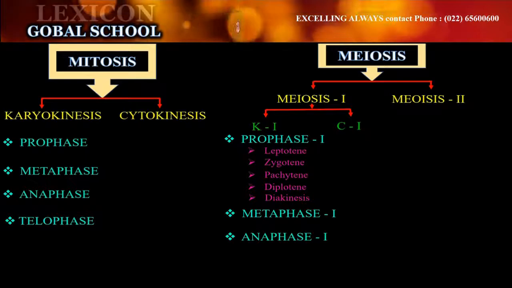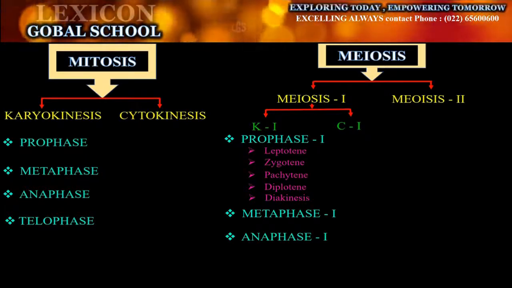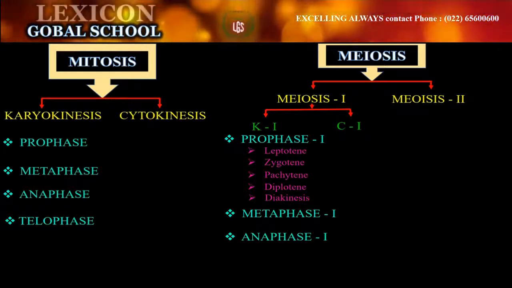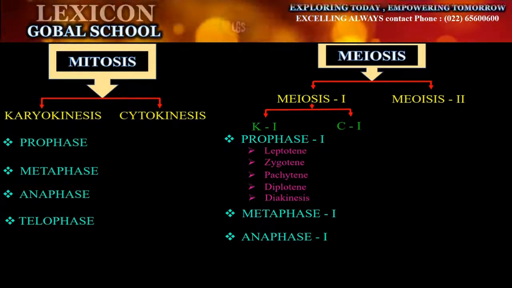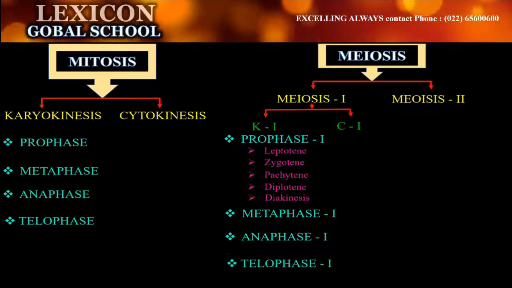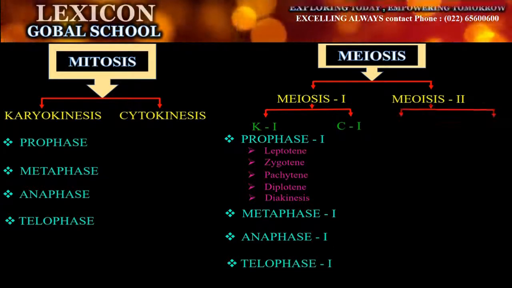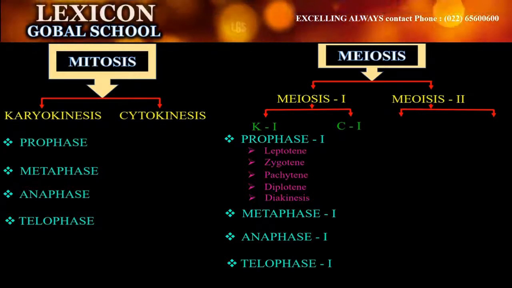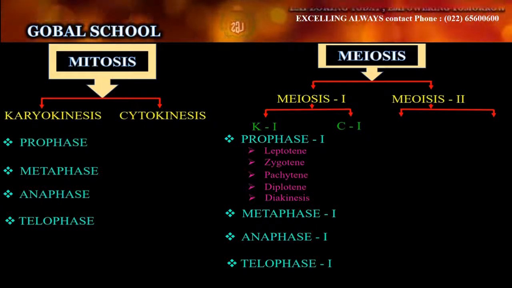telophase 1. Again over here in telophase, how many daughter cells? 2 daughter cells. That means the cytoplasm gets divided into 2. These 2 daughter cells go ahead in meiosis. Once telophase 1 is completed, the cytoplasm has been divided and 2 daughter cells have been given.